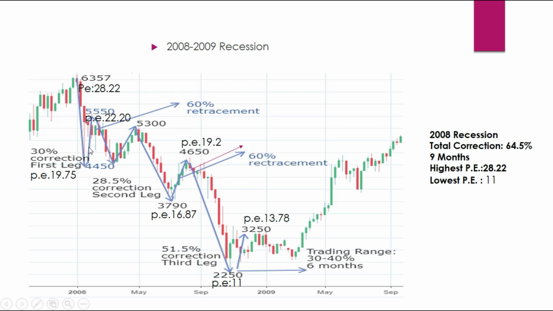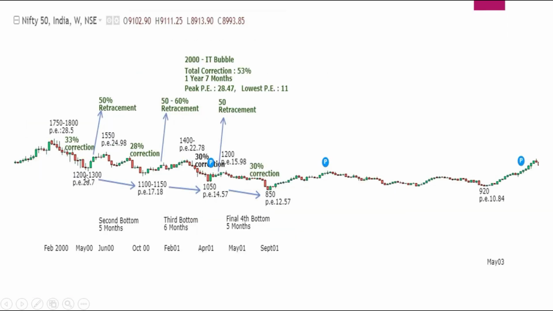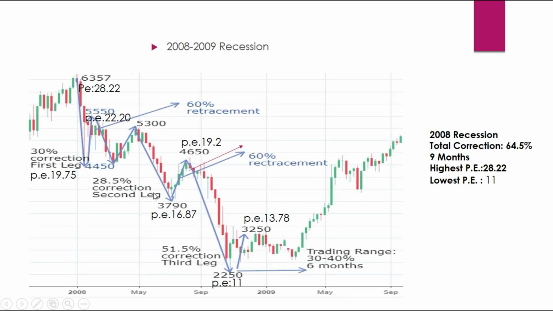So from here, the retracement is now up to 22, and again, if you could see, the retracement has been around 60% of the fall. Now from there, the deeper correction again went to 17. Let us compare it here. You could see the second bottom is around PE 17. Here the second bottom is also around 17, and the retracement has been the same 60%, and the PE has been 19.2. That means the previous bottom has become the resistance here, right?